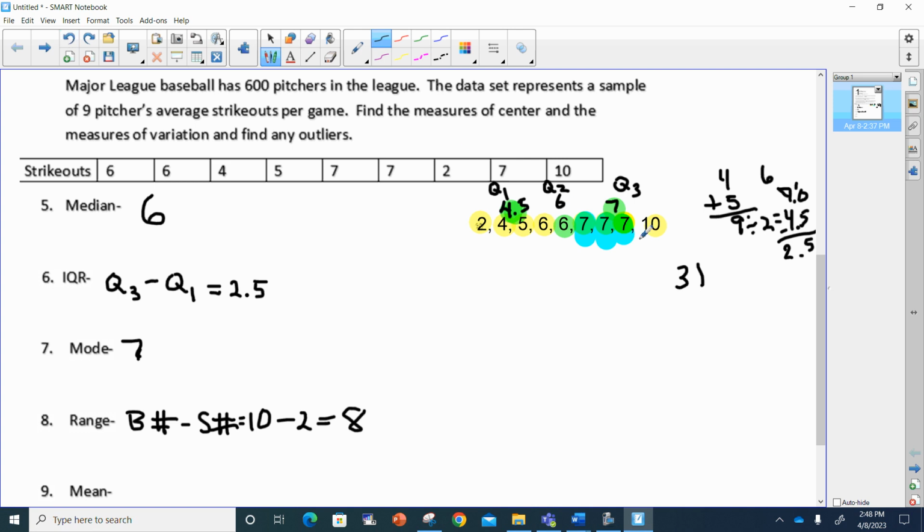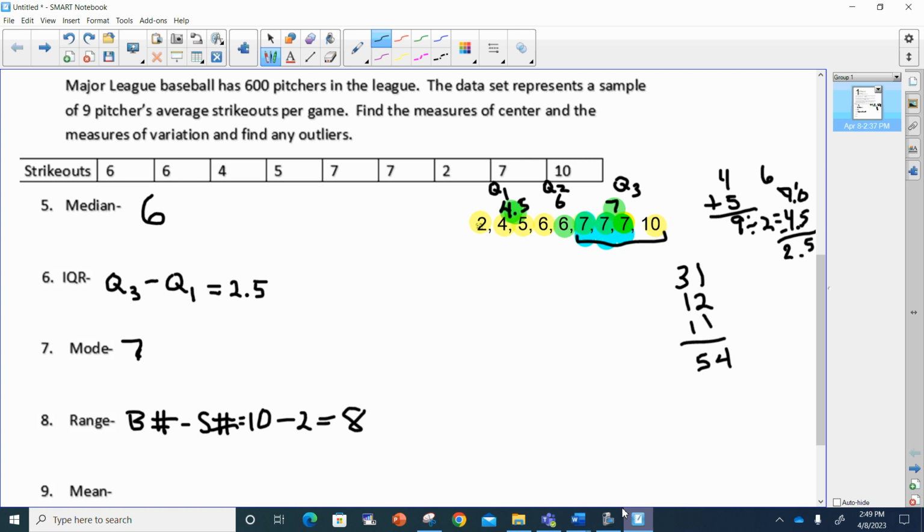Okay, so that was 31. All this was 31. And I got 6 and 6 is 12. And then I got 5 and 4 is 9, plus 2 more makes 11. When I add these together, I get 2, 3, 4. And when I add these together, I get 5. So that together, that's 54.